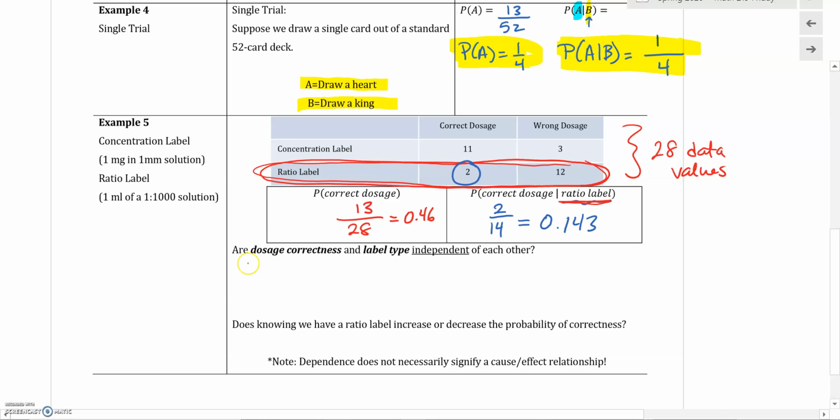Okay, so it says, are the dosage correctness and label type independent? So is correct dosage independent from the type of label you use? I think the answer is definitely no. They are dependent.